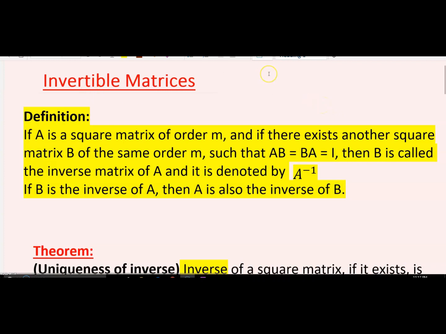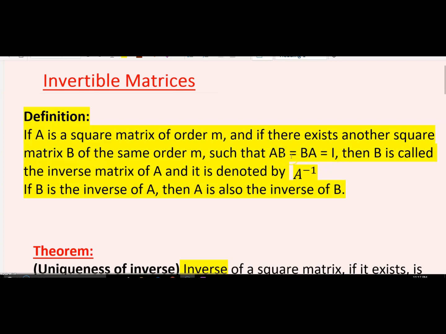Topic is invertible matrices, that is also called inverse of the matrices. So the definition is, if A is a square matrix of order M and if there exists another square matrix B of order M such that AB is equal to BA is equal to I. So basically what is this? If we are having two matrices of the same order, it should be a square matrix first, and both should be of the same order. And when we find AB and BA, both will be equal to the identity matrix.